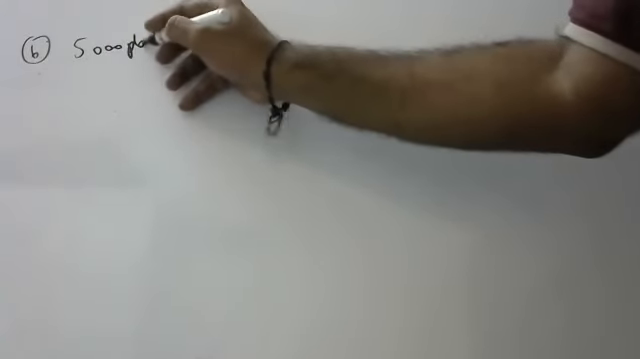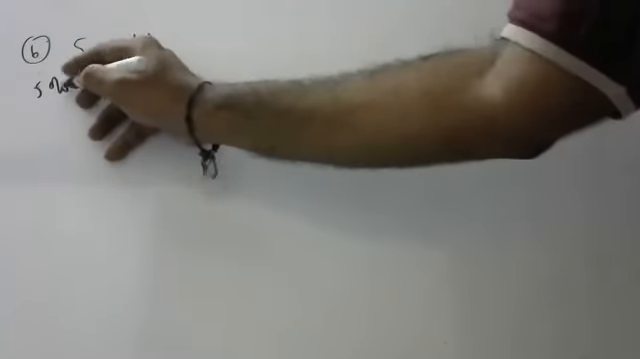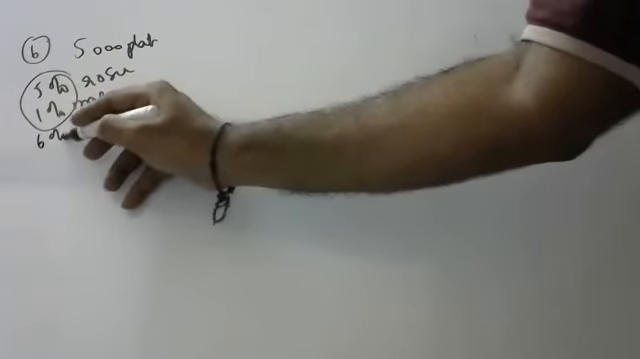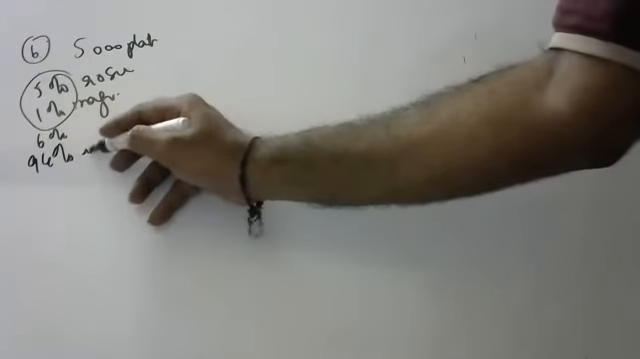A nursery has 5,000 plants. 5% are roses. 1% are mangoes. So, what is the total number of other plants? Other plants are 94, sir. Very good. 6% is over, no? So 94% is other plants.